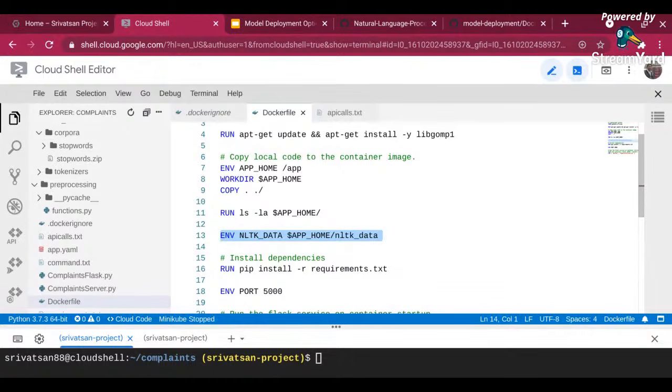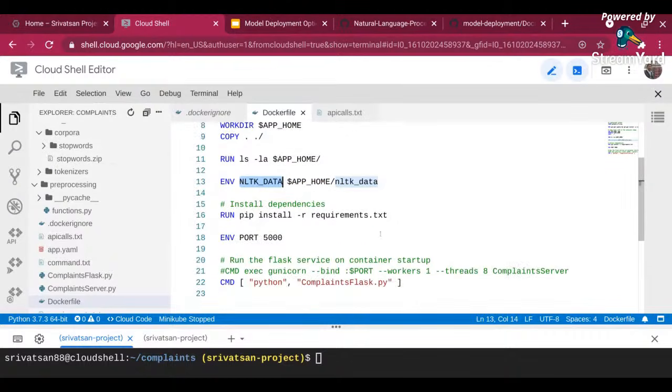Now, remember, when you are installing or doing your NLTK training, you might have already done that. You might have done nltk.download and downloaded it, right? Now, in this case, I have to set it manually, and I am manually downloading the corpora file and keeping it in the local. That's what I'm doing over here.